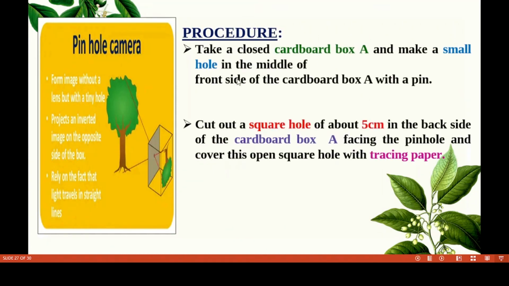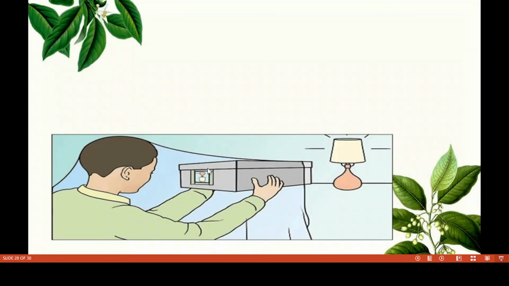Children, the procedure. First of all, we have to take 2 closed cardboard boxes. Name one A and make a small hole. Put a small hole in the middle of the front side of cardboard box A with a pin. Cut out a square hole of about 5 cm in the back side of the cardboard box. In that same cardboard box, on the back side, you have to make a square hole facing the pinhole, and cover this open square hole with the tracing paper. Keep the tracing paper on the back side.